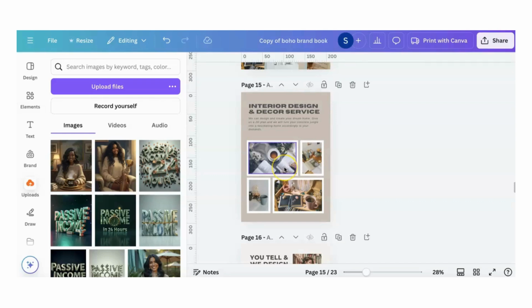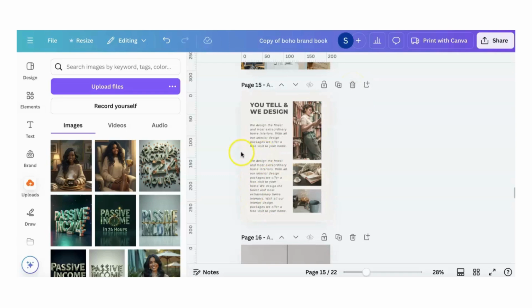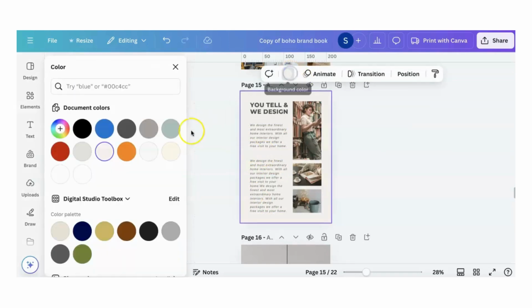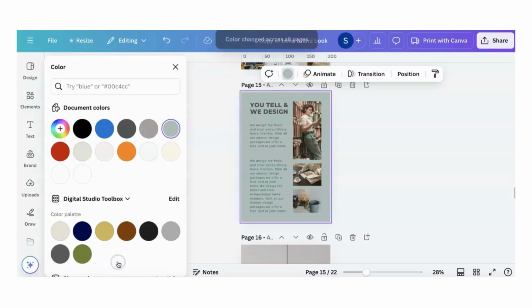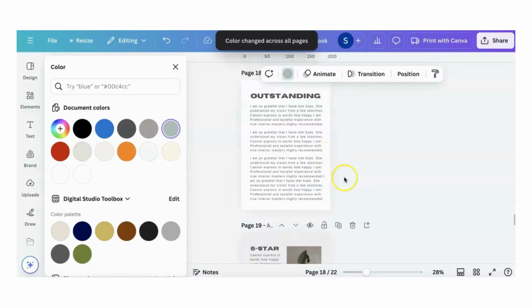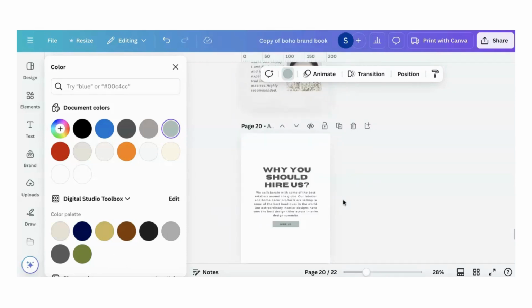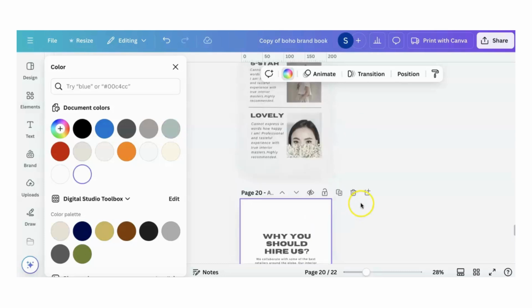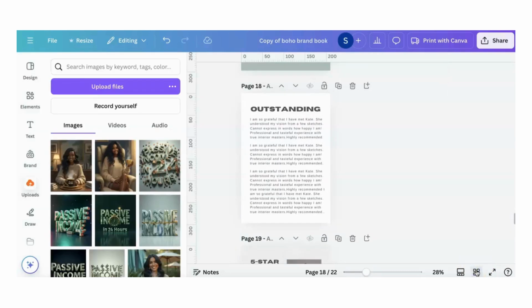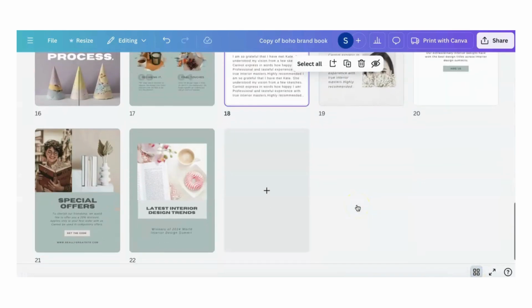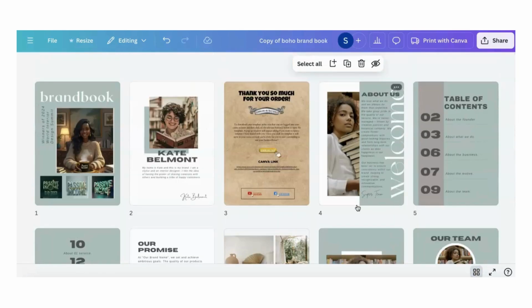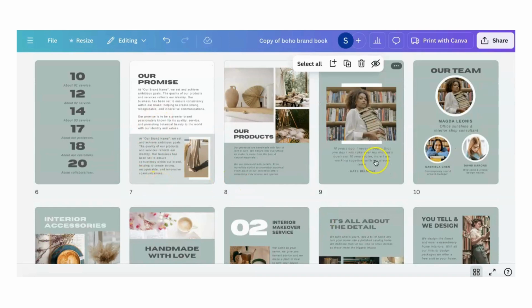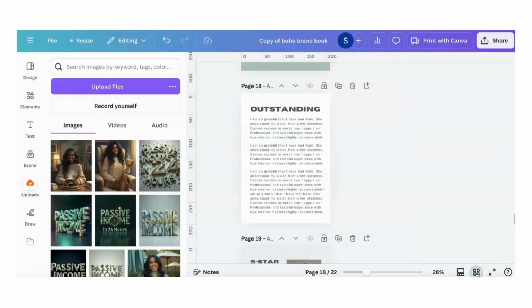But guess what? If you have any issues like that, remember you have control over this ebook. You can actually take that page, and if you're having problems with it, delete it. Simple as that. Here's this page. We can go in, change everything to that one, and so on. Okay? And you can leave the other pages. If you want to leave that color, you can. So far as you can see, we go back to the grid. Most of the pages, they're in our own branding colors. And it's completely done. The only thing you have to do now is add your text to the ebook pages, and you are done. Okay?